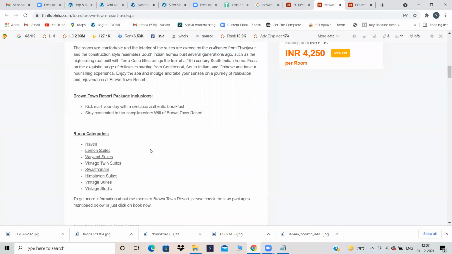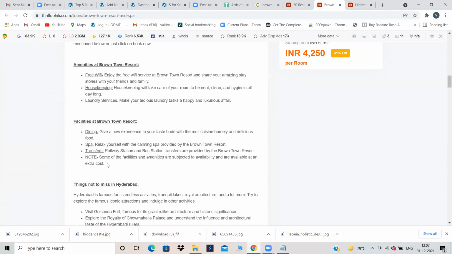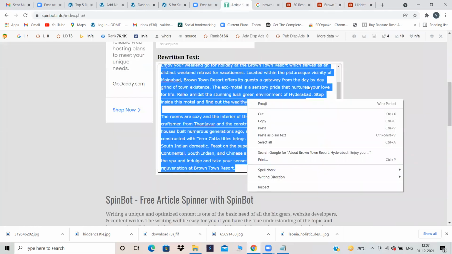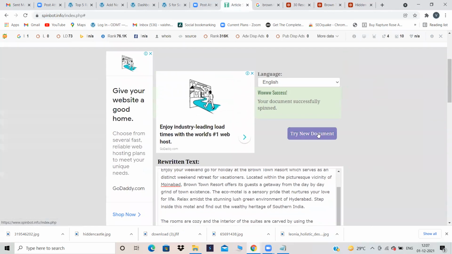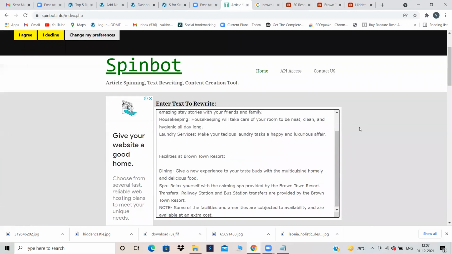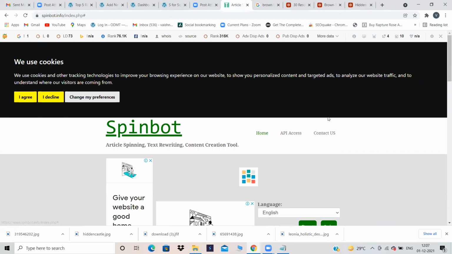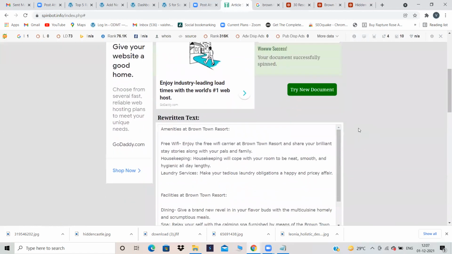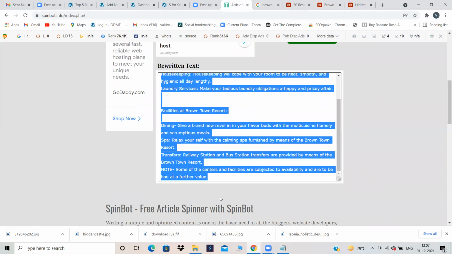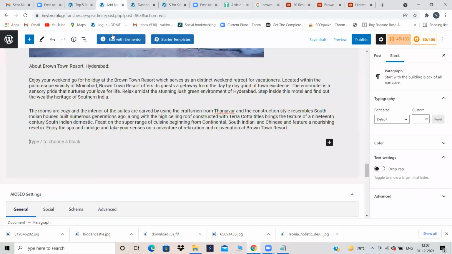Click on read more, amenities and facilities. I'm taking, copying it. Generally big companies will have content writers and they will not copy the content. But if it is a very small website, then no problem, you can copy the content. But if it is a very good, big website, then a big website should not copy the content from any other people.